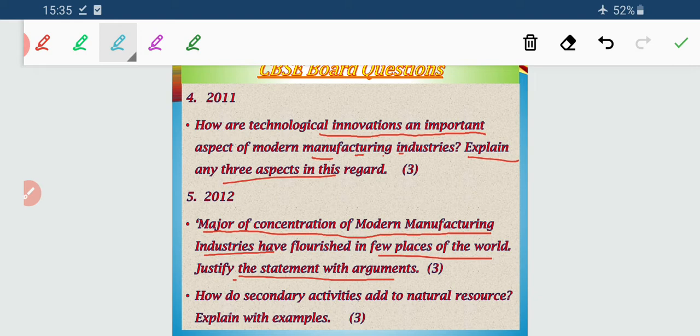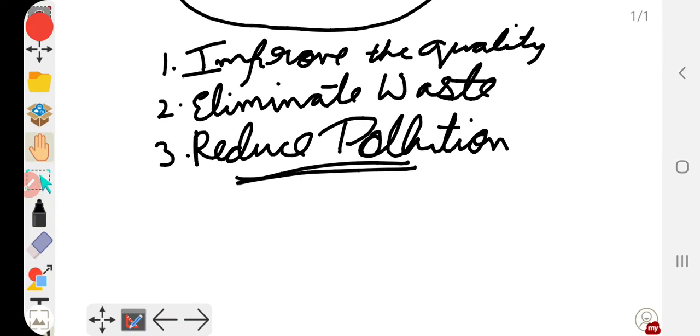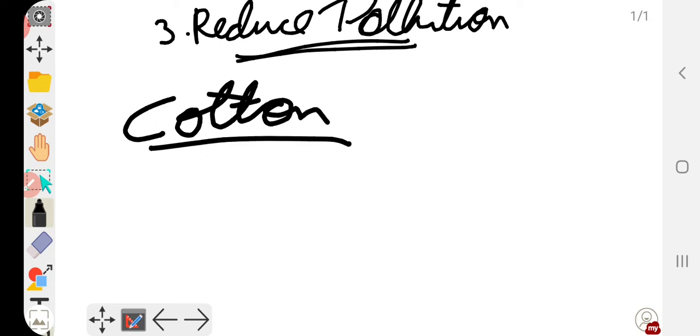Next question. How do secondary activities add value to natural resources? Explain with example. Now, if we take an example of cotton textile, first we are getting the raw material from the agricultural site or cultivable ground, the cotton ball.